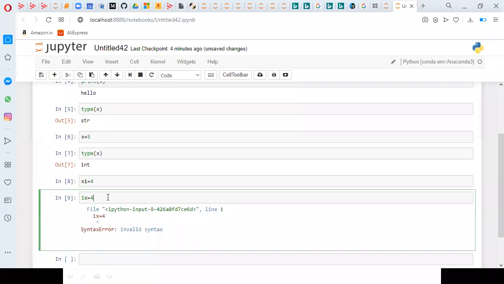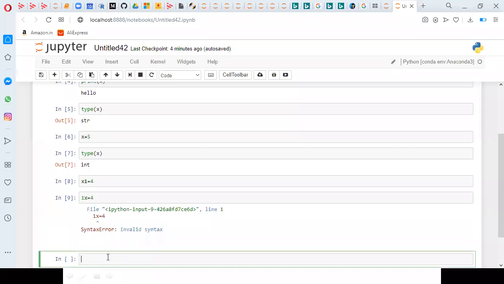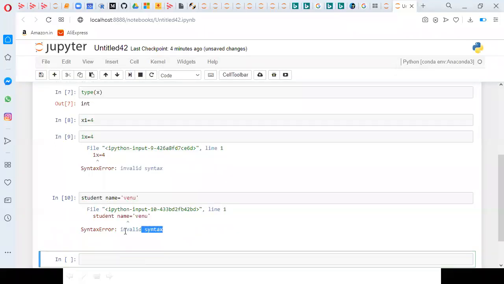And the second thing is, if you are using more than one word, you are supposed to use an underscore between the words. For example, student name, I want to define student name. So student space name equal to some Venu. When I execute it, again I'm getting invalid syntax.